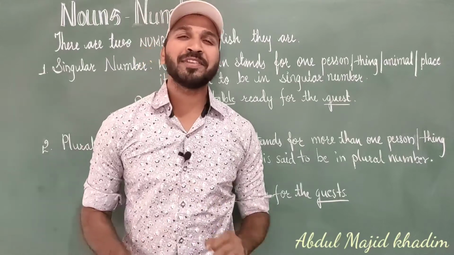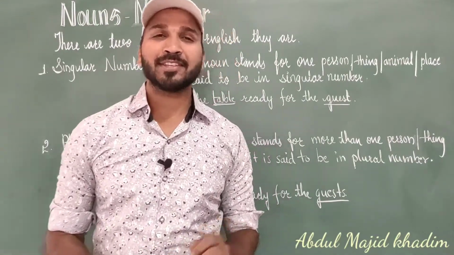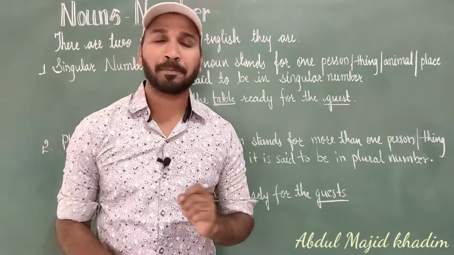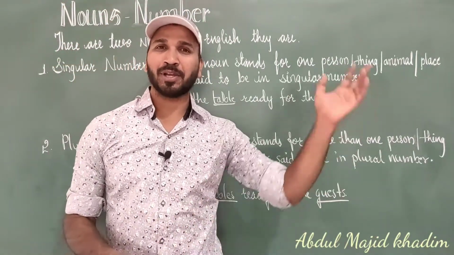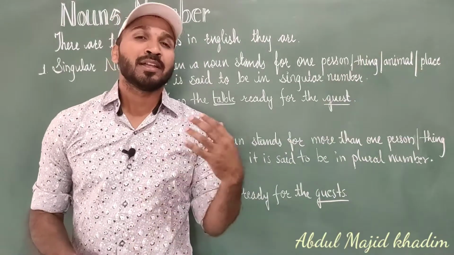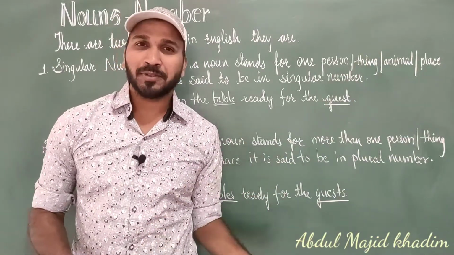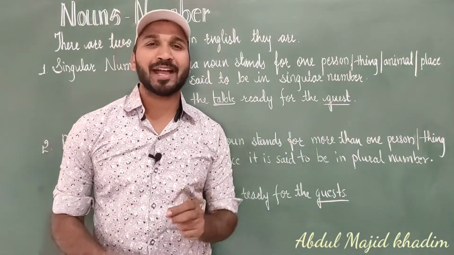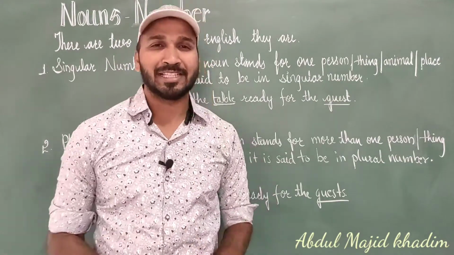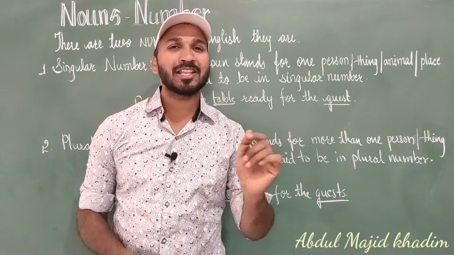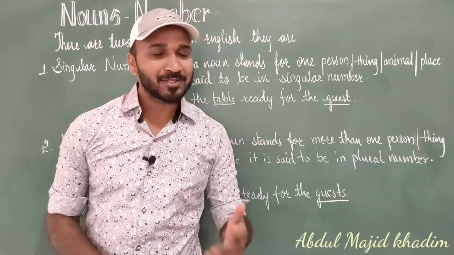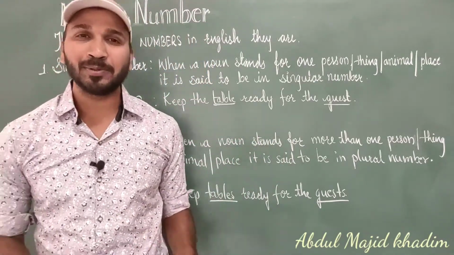Hello everyone, today we are going to start with a very interesting topic. Its name is numbers. In mathematics we have the numbers 1, 2, 3, 4, 100,000, 10,000, lakh, crore. We have lots of numbers in mathematics, but we have only two numbers in English. What are those? There are singular number as well as plural number. So let's see what are the singular, what are plurals.